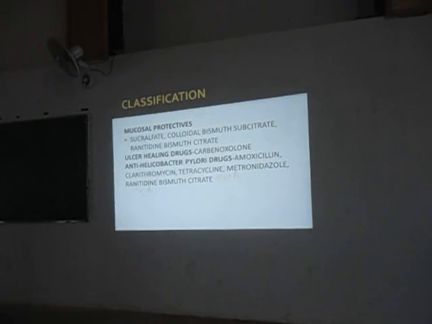Mucosal protectives, we have sucralfate, colloidal bismuth subcitrate, ranitidine bismuth citrate. Also, ulcer healing drugs, we have carbenoxolone. Anti-H. pylori regimens, we have 3-drug combination, 4-drug combination. We will be learning it in our later classes. We have amoxicillin, clarithromycin, tetracycline, metronidazole, ranitidine bismuth citrate.